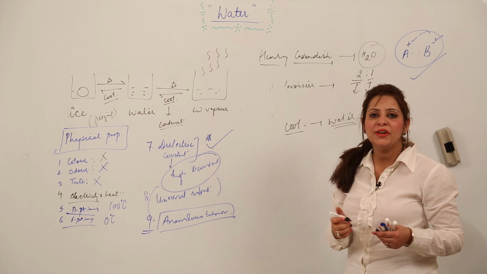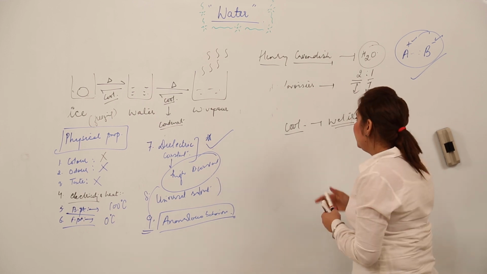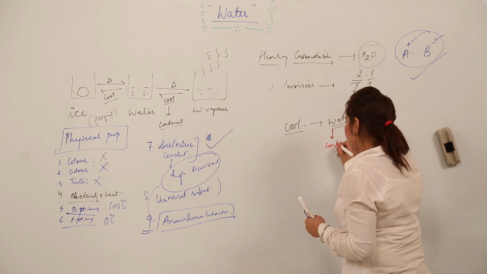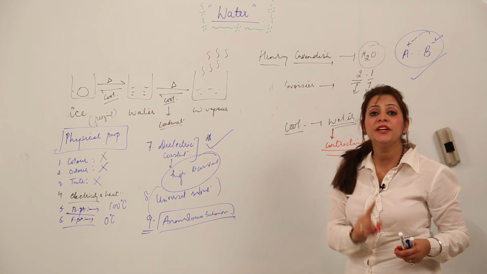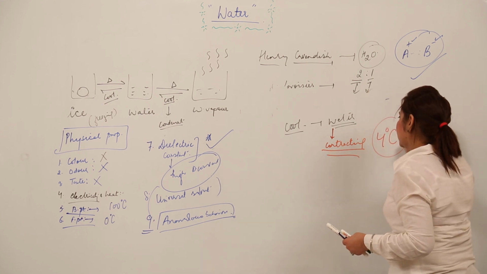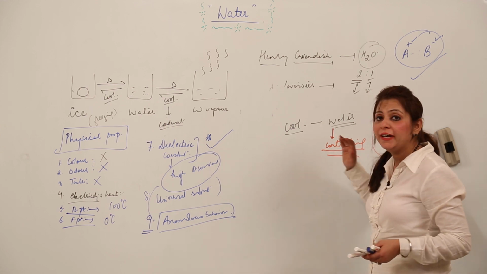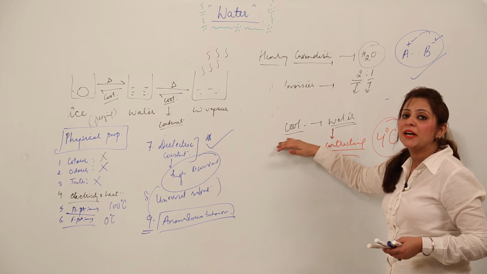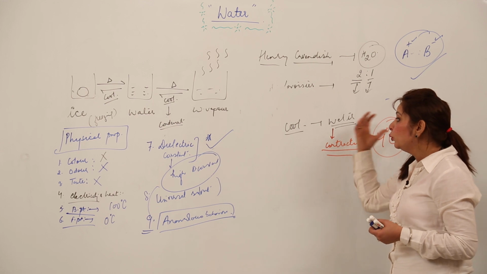Obviously, when we cool any substance, the particles start moving towards each other, right? So that means when we are cooling water, water is contracting. But this contraction is seen only till 4 degrees Celsius. Again, I am repeating, this is very important. I am cooling water. You know that when we cool water, the water particles will start moving towards each other because they will now cool to form ice.